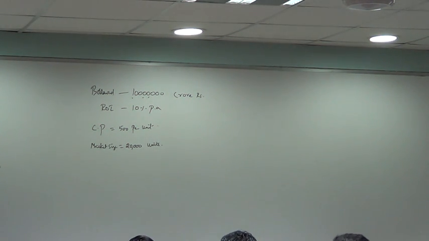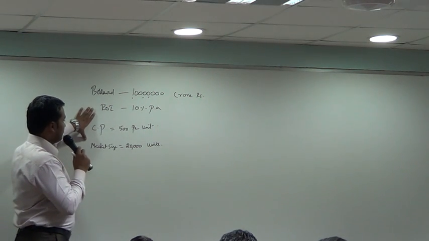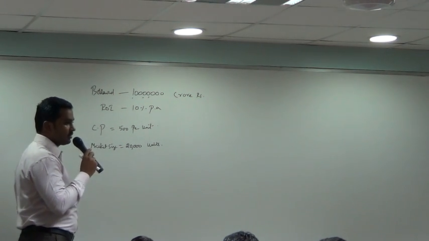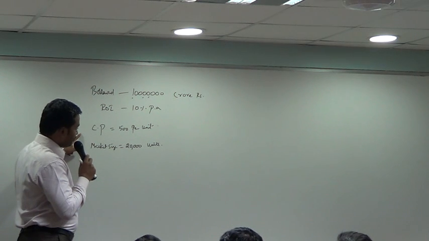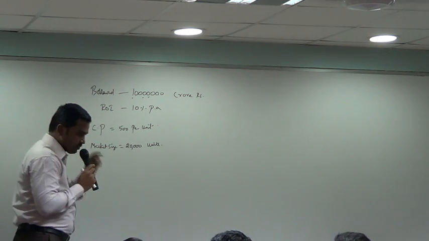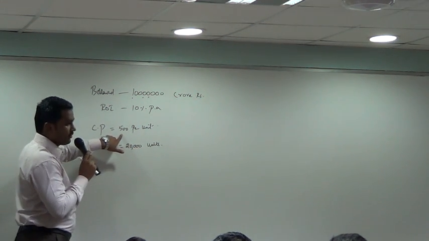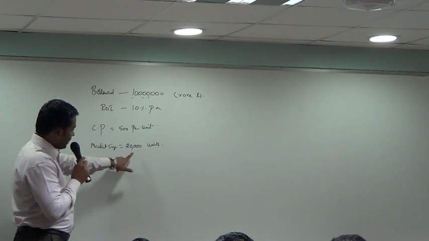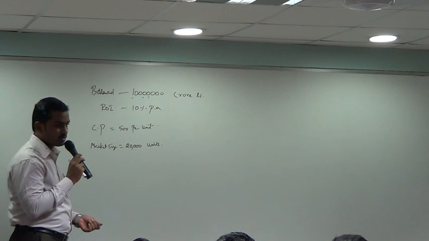Consignor has borrowed 1 crore rupees to start a business. He has borrowed the money by promising to pay 10% per annum as interest. The cost of each product which he has purchased and he wants to send to the consignee and sell, the cost of each product is 500 per unit. The market size, maximum market size at the consignee's place is only 20,000 units.